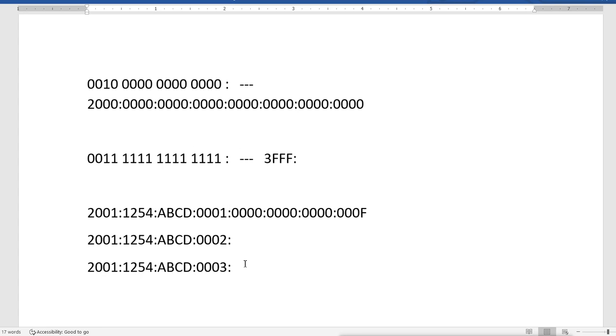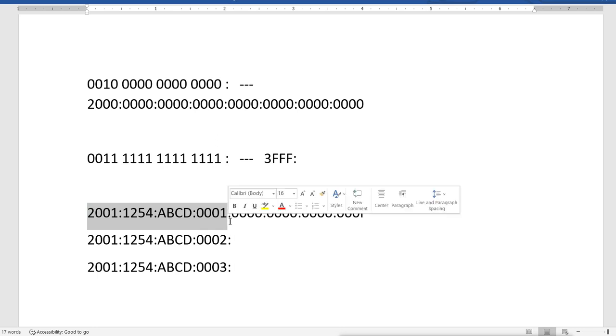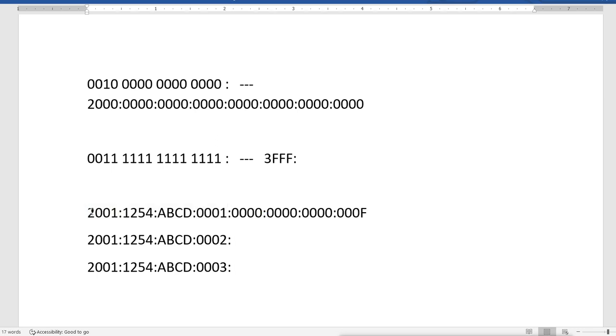So this number is for subnetting. This is the first 64 bits of this global unicast address. Within the first 64 bits, 3 are reserved and the next 45 bits are given by IANA, unique, registered with your organization. Then these 16 bits are for you to do the subnetting for your different departments, and then different departments will get different interface IDs.